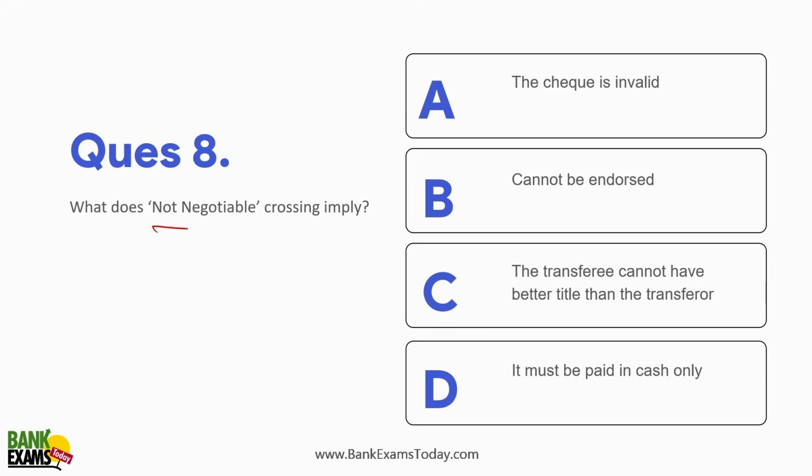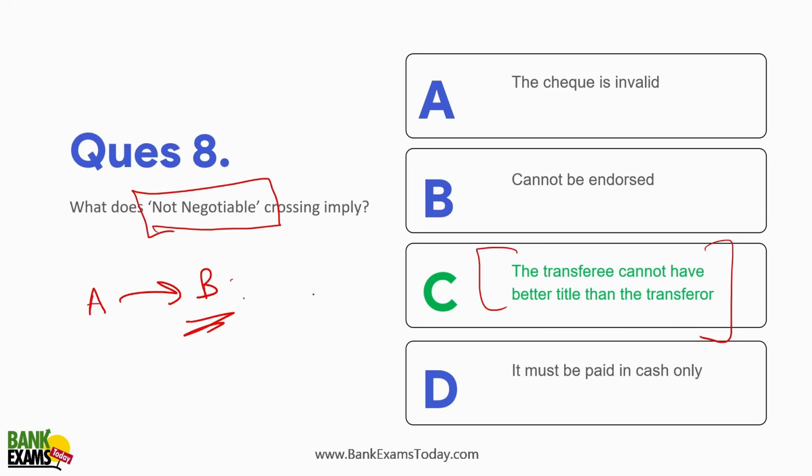What does not negotiable crossing imply? The transferee cannot have a better title than the transferor. Okay. So not negotiable means A gave the check to B, so B cannot further negotiate it to any other person, right? The transferee cannot have a better title than the transferor.